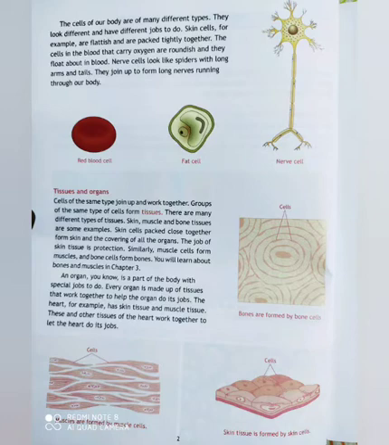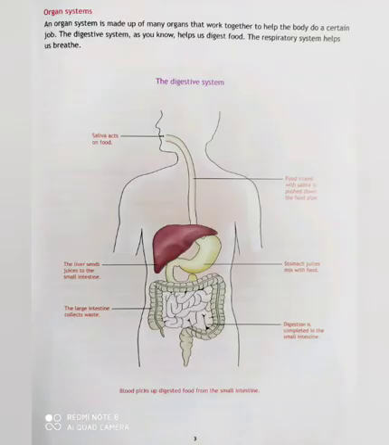So all the tissues present in the heart work together and help the heart to do its work. In the second picture down, you can see bones are formed by bone cells and muscles are formed by muscle cells. Skin tissue is formed by skin cells.